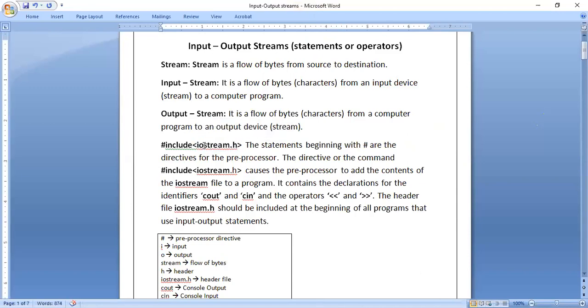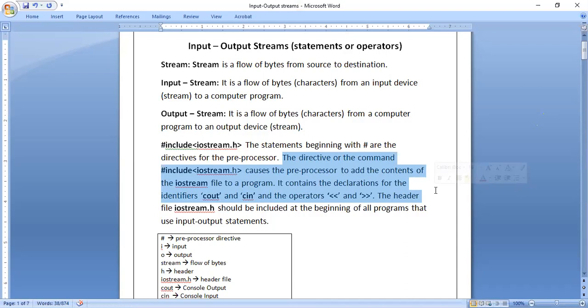I stands for input, O stands for output. In order to make use of these input and output operations in our program, we have to include this header file iostream.h. The directive, hash include iostream.h, causes the preprocessor to add the contents of the iostream file to a program. It contains the declarations of the identifiers cout and cin. Without the hash include iostream.h header file, cout and cin statements will not work in our program. You can try it, you will get an error.